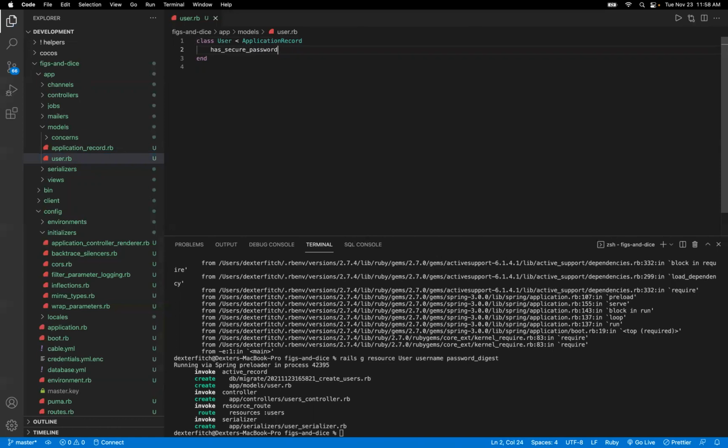What this is going to allow us to do is that from the front end, we'll be sending back a whole password as well as possibly a password confirmation when the user is creating their profile for the first time. And since it's not secure to save that whole password, we're going to be automatically making sure that the password and the password confirmation match on creation.